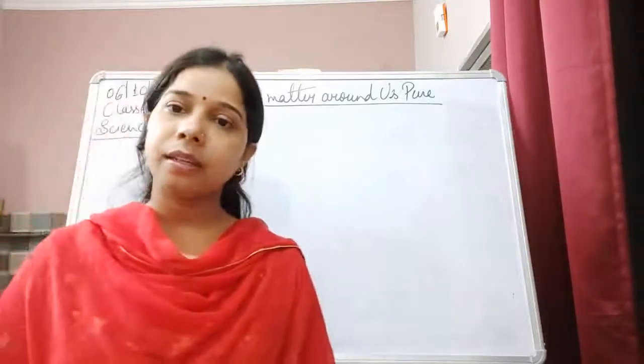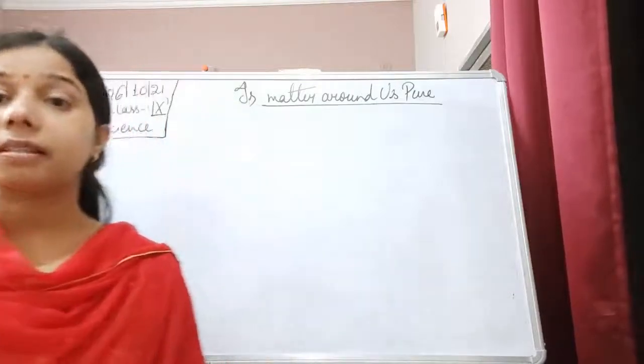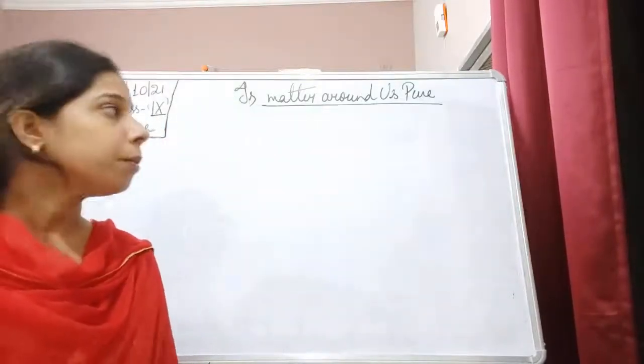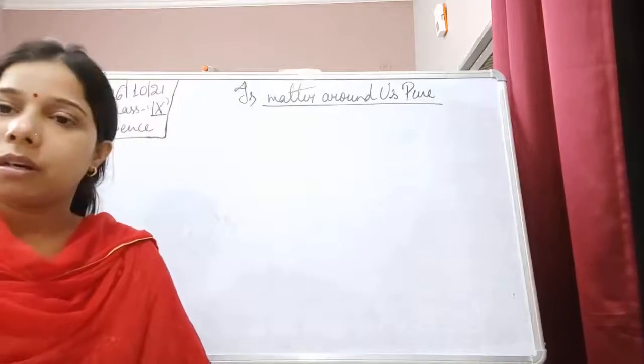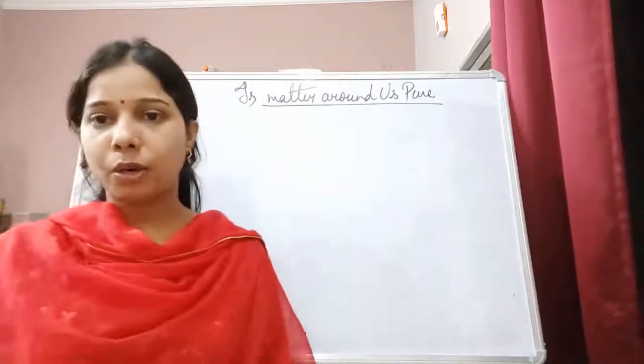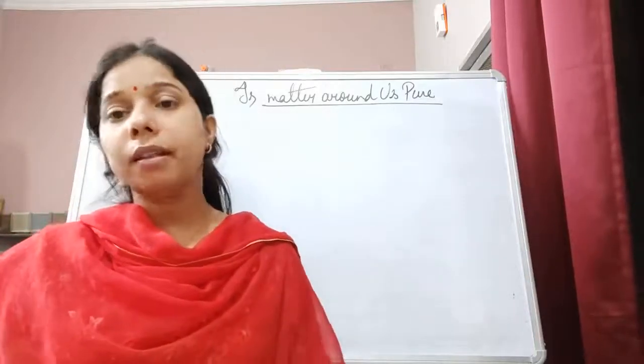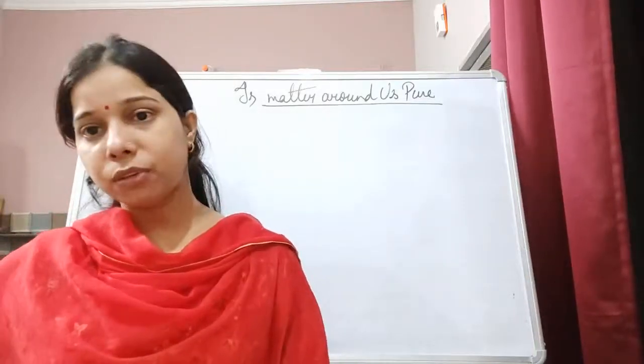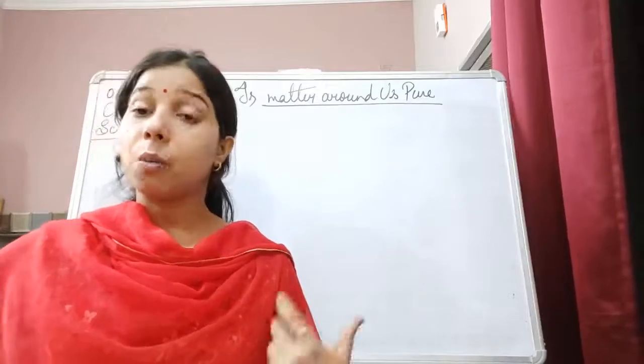So students, in the previous class in this chapter, Matter Around Us Pure, we were talking about the properties of metals and non-metals. We have understood how metals differ from non-metals, and what metalloids are.